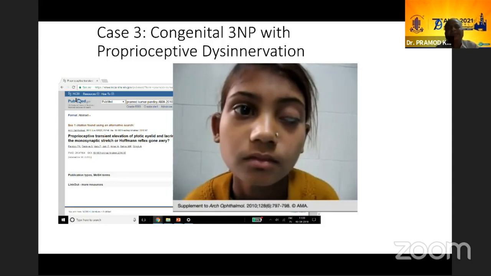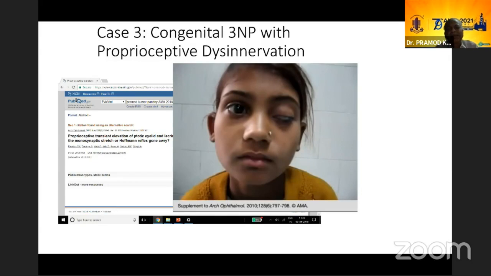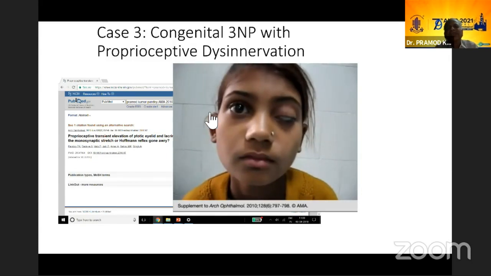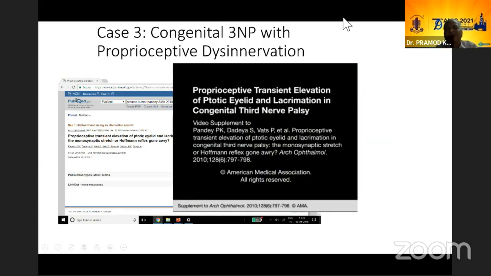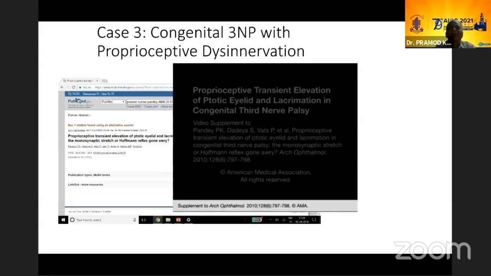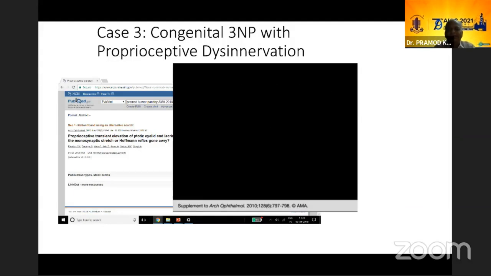We don't know. We published this in Archives in 2010, and these are 3 cases I have shown, which show that the third nerve palsies can have a lot of disinnervation, and we should look at them differently. Third nerve palsies have also been shown to have a lot of systemic associations, so it's not that they are always isolated. So on MRI, in some cases you may find a lot of interesting findings. One should keep in mind that if there's a third nerve palsy, you could also have a CCDD.